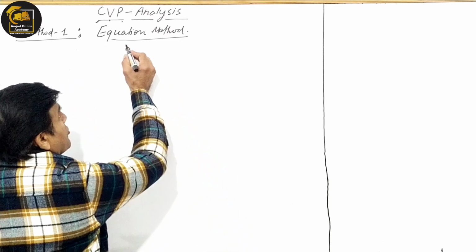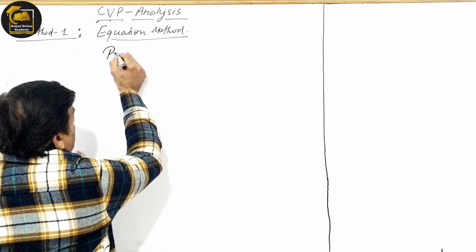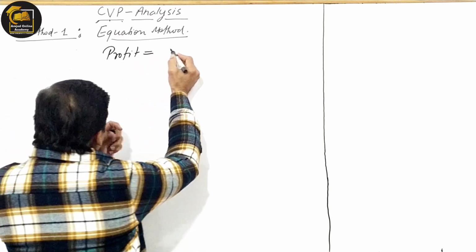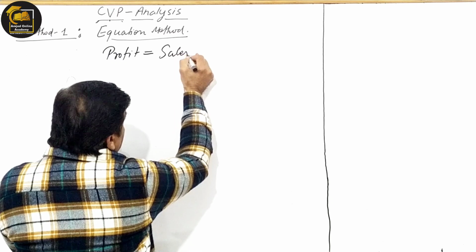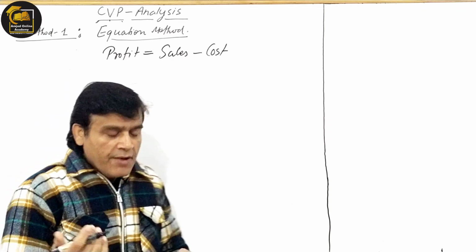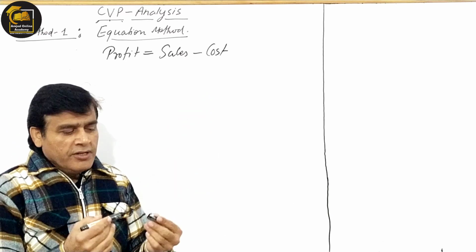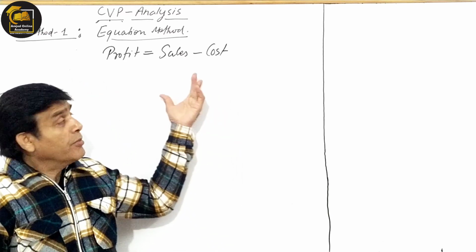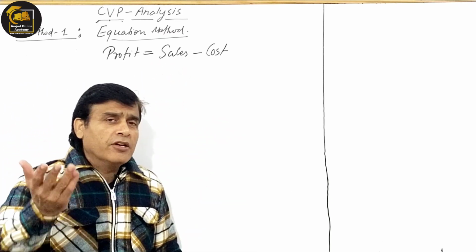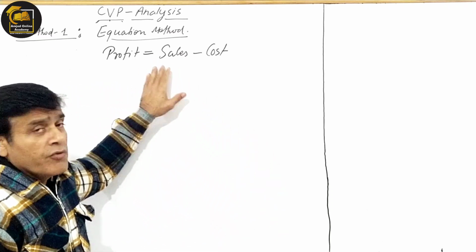Look, why are we calling it the equation? There should be a particular equation, and what is that equation? Profit is equal to sales minus cost. Look, why am I calling it the simplest? All of you have got to know this, and all of you understand it yourselves. Sir is right, this is really a simple method. Just this equation you have to learn, because you have already learned it, as I've told you, since many things we learned in our earlier classes, like 6th or 7th class, right? Have you not gone through this equation before?